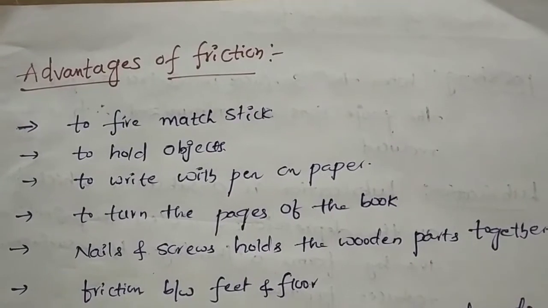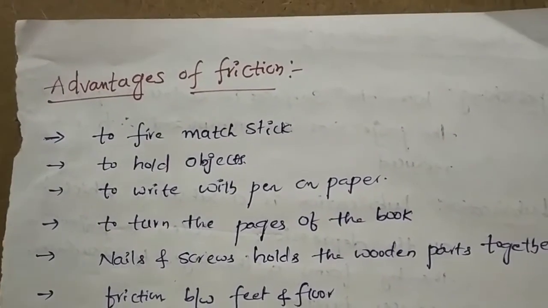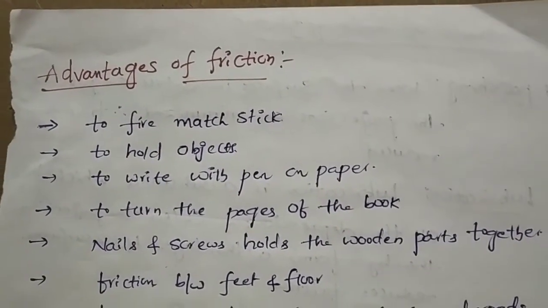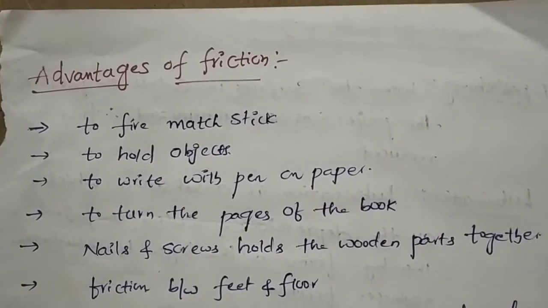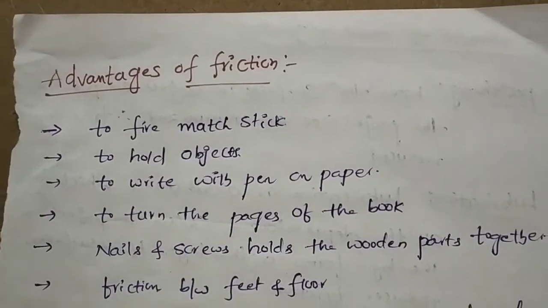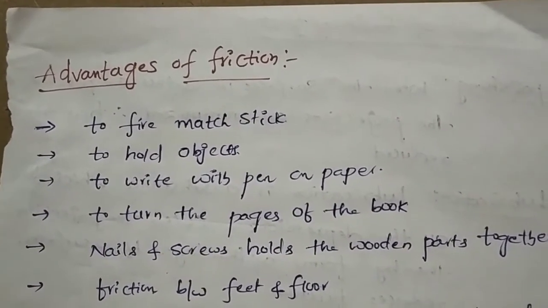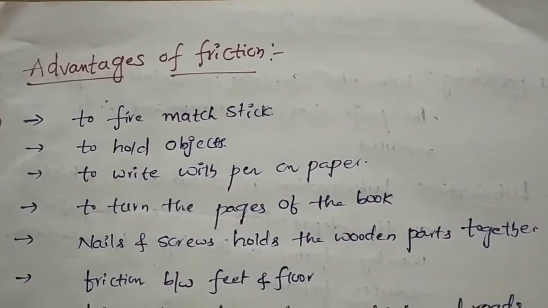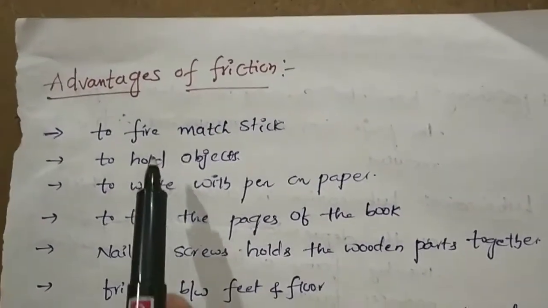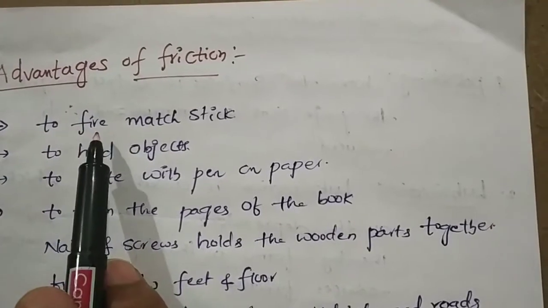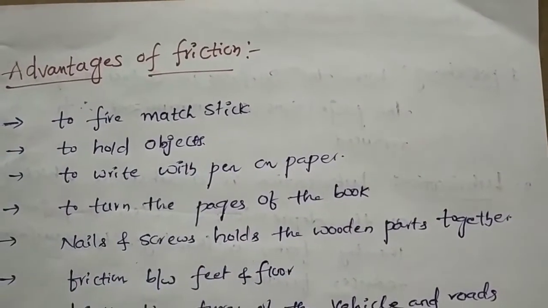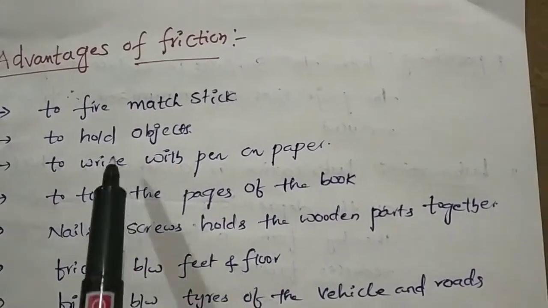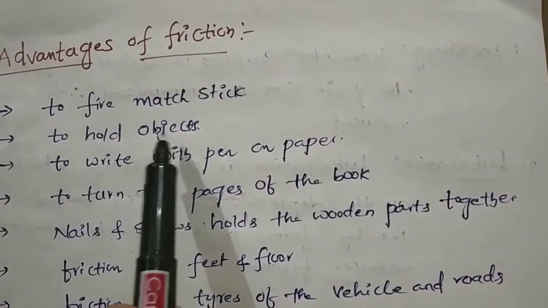In the olden days, to produce heat or fire, they would rub stones, and because of the friction between the stones, fire came automatically. Based on that same concept, there is friction between the matchstick and the matchbox. Next, to hold an object, friction is required. Here the friction is useful.